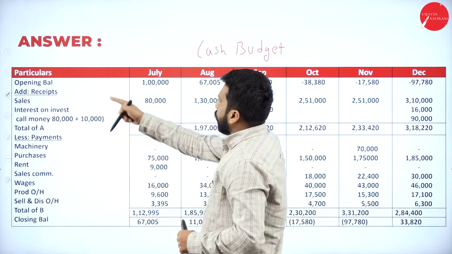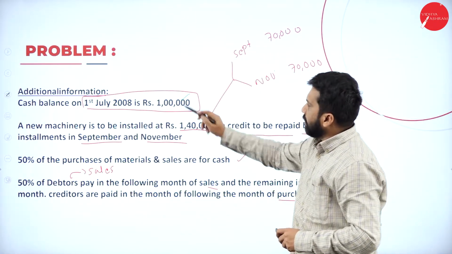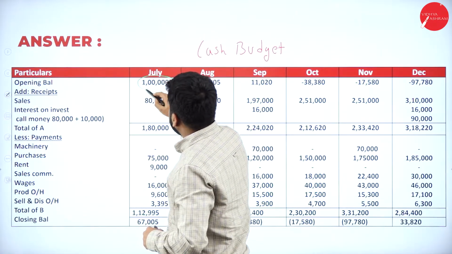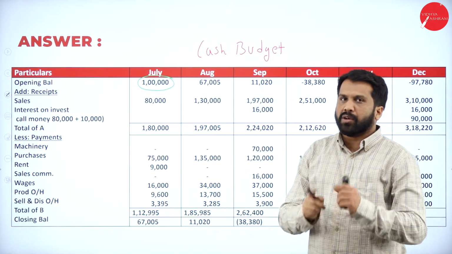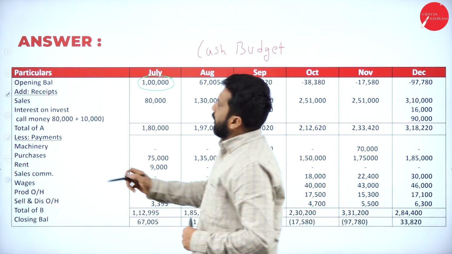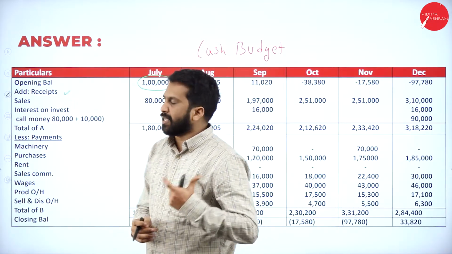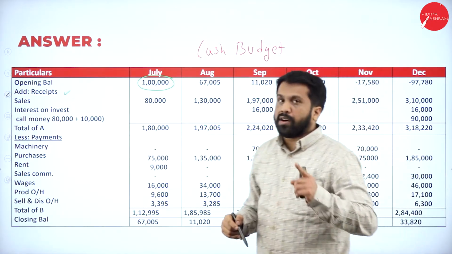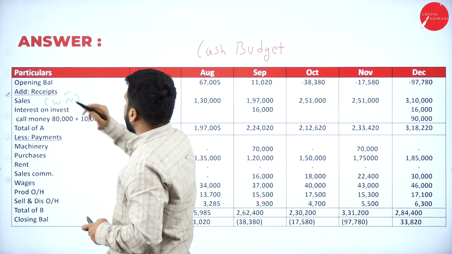Now, opening balance. I told you whichever I circle with green color, that we have completed. Now, opening balance, as per the question, what is the opening balance? It is 1 lakh. So, your opening balance is 1 lakh. Hope you are clear. We have done only one amount, that is opening balance. Now, we have to add the receipts. So, we have receipt called sales. Now, how did you get all these things? We'll go for working note. Sales, we go for working note.